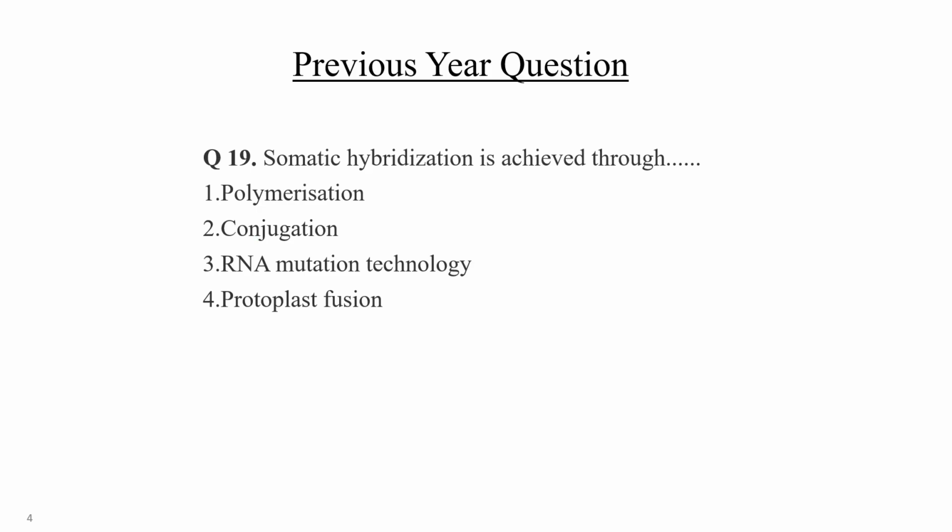Somatic hybridization is achieved through polymerization, conjugation, RNA mutation technology, or protoplasm fusion. First choice, second choice, third choice, or fourth choice. Just take 5 to 10 seconds. Quickly tell me the answer.